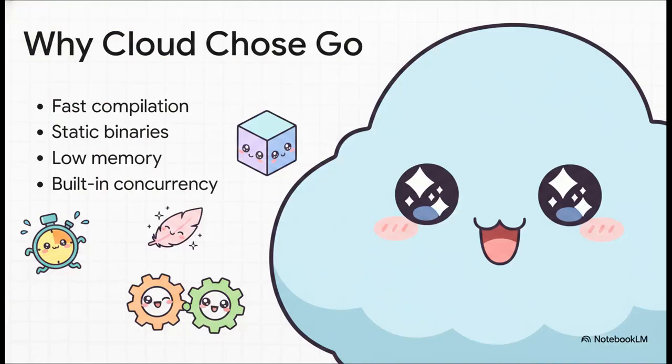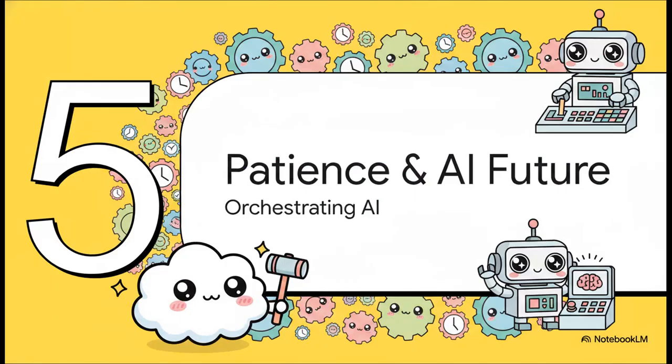But why exactly did the architects of the cloud choose Go? Honestly, it wasn't because of flashy features. It was purely practical. Fast compilation, low memory usage, built-in concurrency. But perhaps most importantly, it generates static binaries. That means you can write code on your Mac, compile it into a single file, and it will run perfectly on a Linux server without you ever having to worry about complex, nightmare dependency chains. In the real world, these technical specs translate directly into lightning-fast deployments, rock-solid reliability, and massive cost savings for cloud companies. And finally, part 5, patience in the AI future.